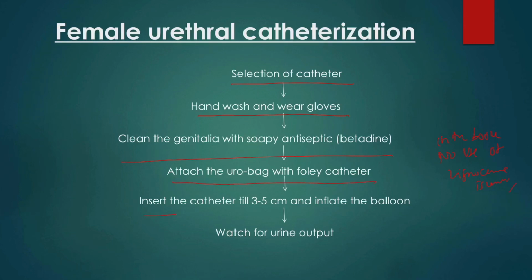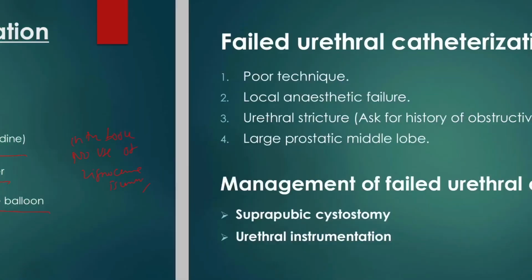We have to attach the urobag to the Foley's catheter and insert the catheter into the bladder for 3 to 5 cm and inflate the balloon. And we have to watch for urine output.